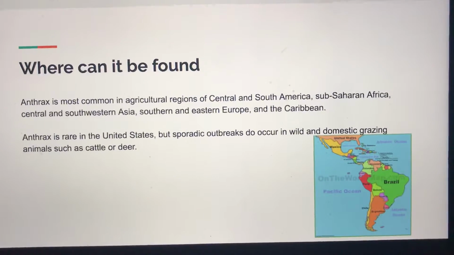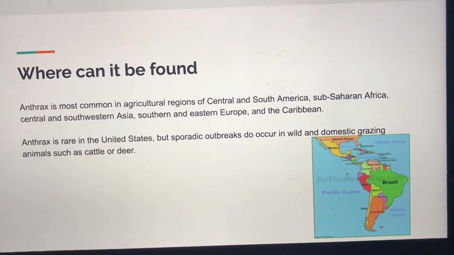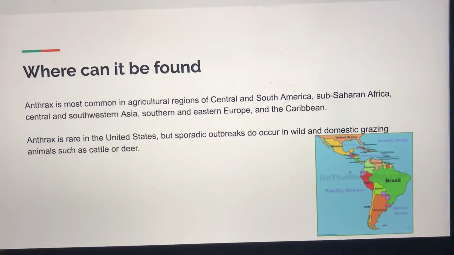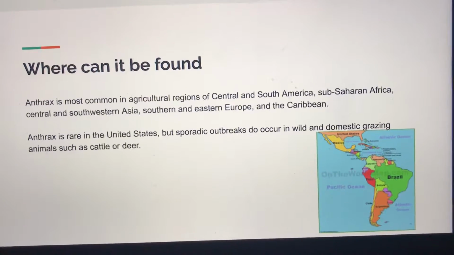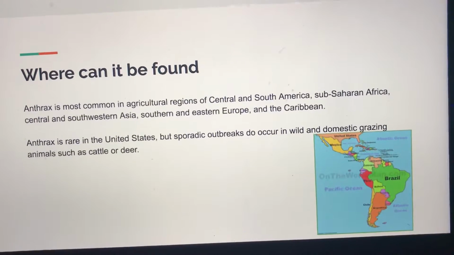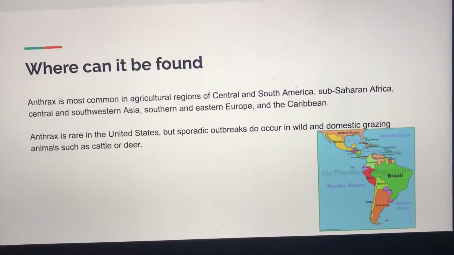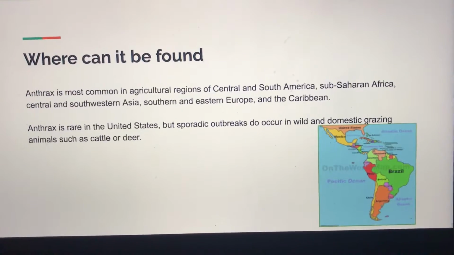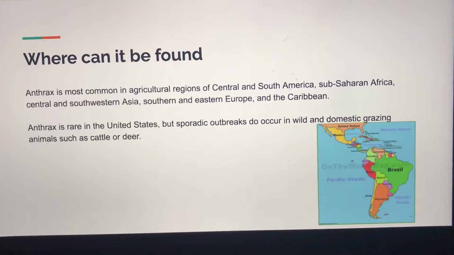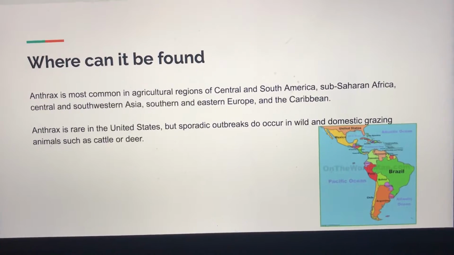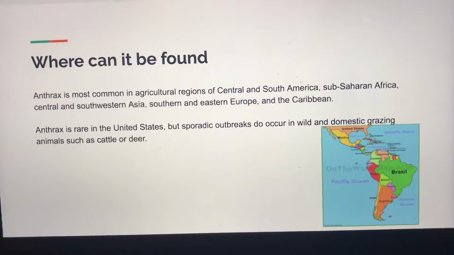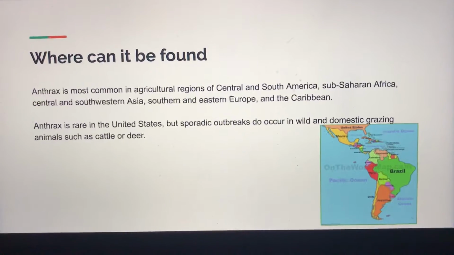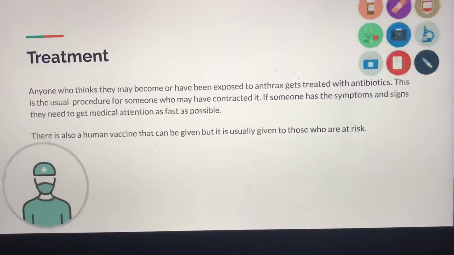It can be found mostly in agricultural regions like Central and South America, Sub-Saharan Africa, Central and Western Asia, Southern and Eastern Europe, and the Caribbean. It's not really found in the United States, but there are some outbreaks in wild and domestic grazing areas with cattle and deer, not really in very human populated areas anymore.